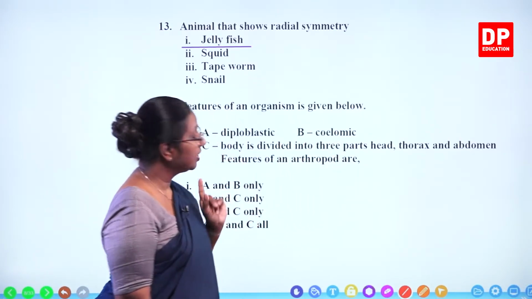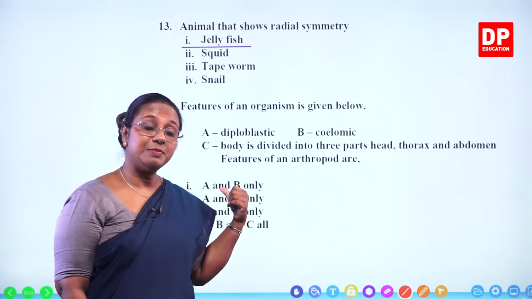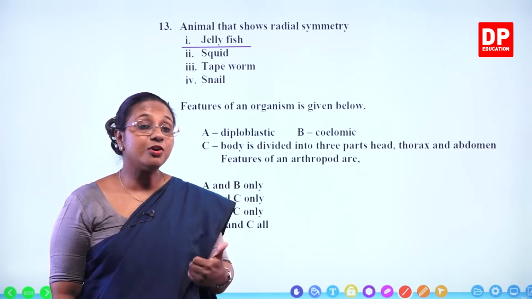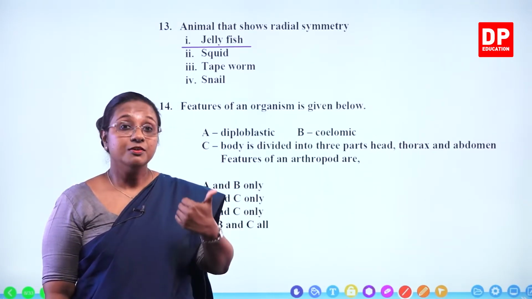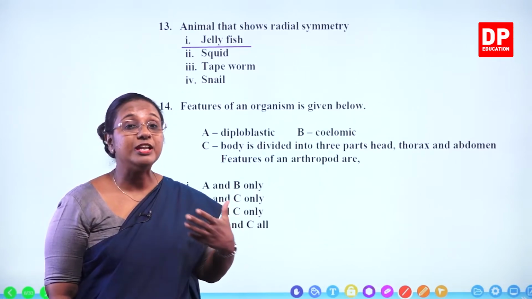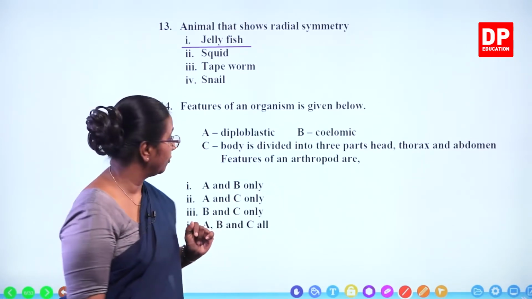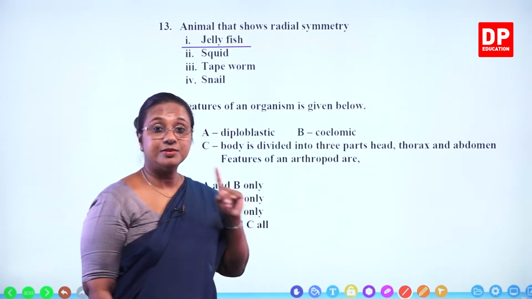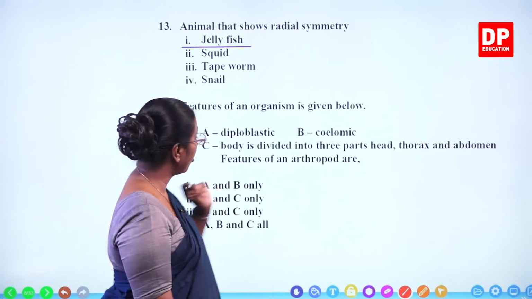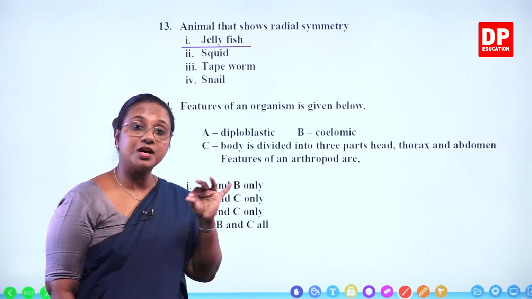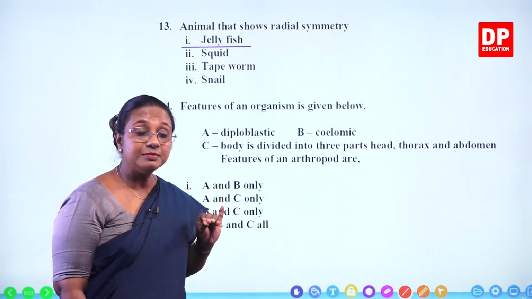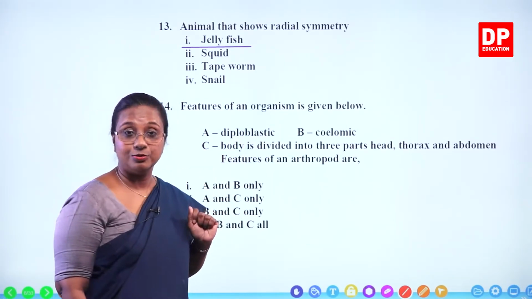Then coelomic. As we discussed in the previous question, annelids evolved the first coelom, a fluid-filled cavity. Thereafter all the organisms possess a coelom. So they are all coelomic. Annelida, Mollusca, Arthropoda, Echinodermata, all of them are coelomic.